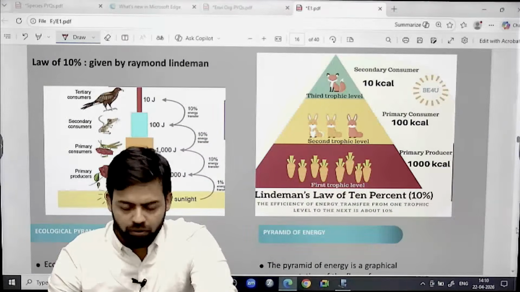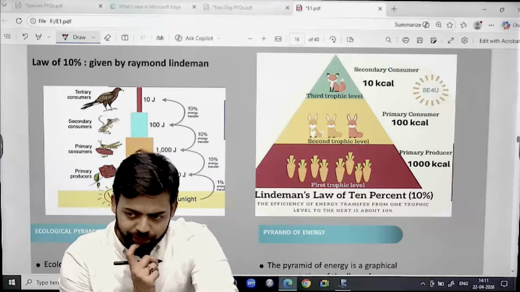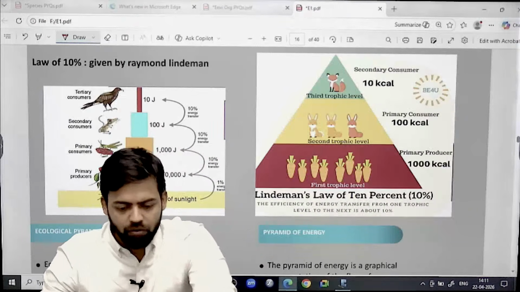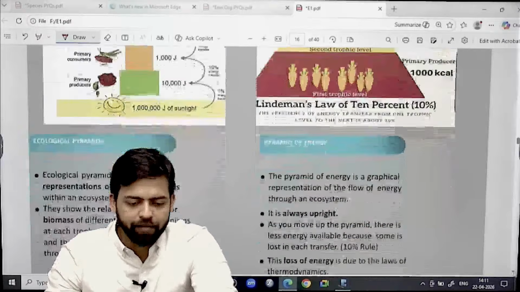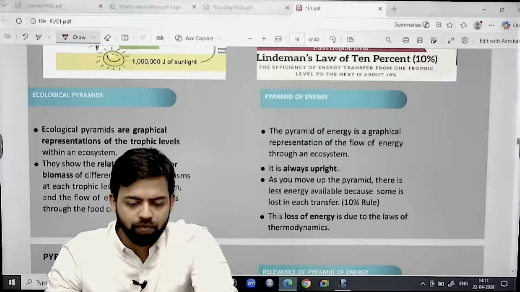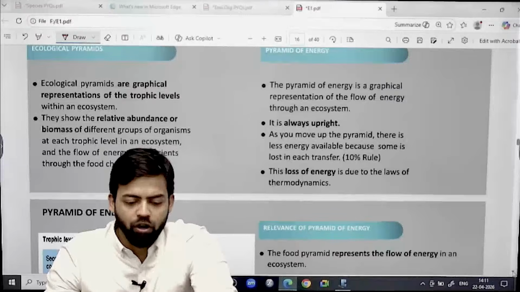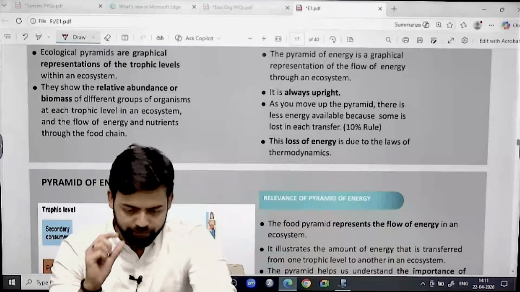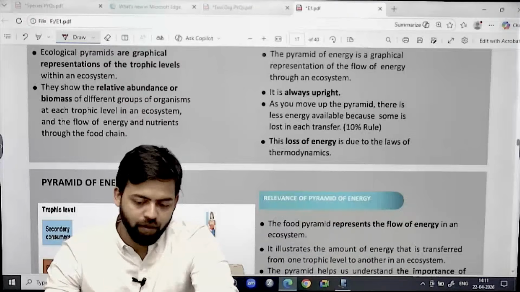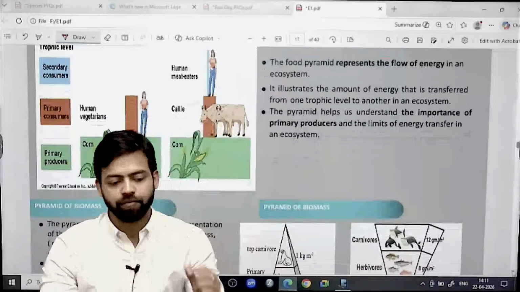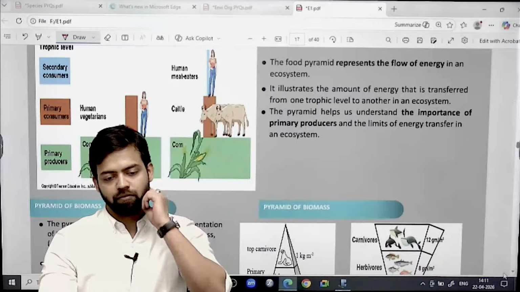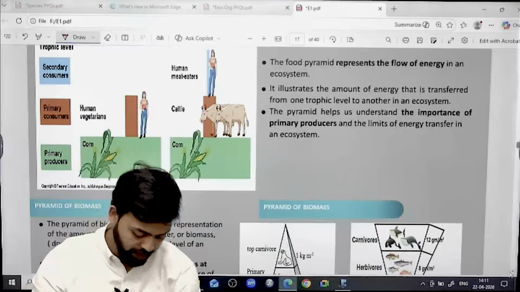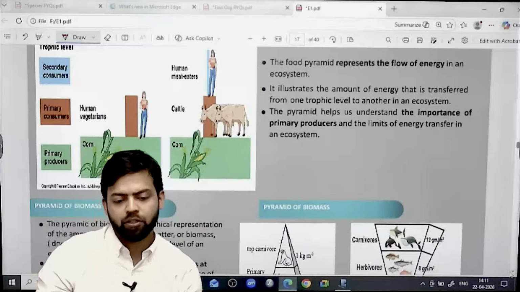Further write down about the energy pyramid. Have you written about energy pyramid? No? Write down. Energy pyramid is always upright, as the flow of energy is unidirectional.